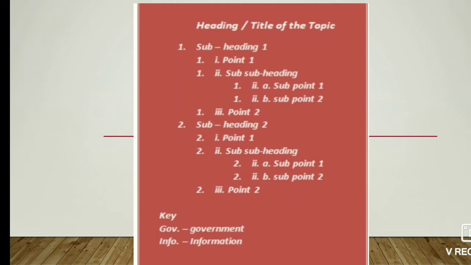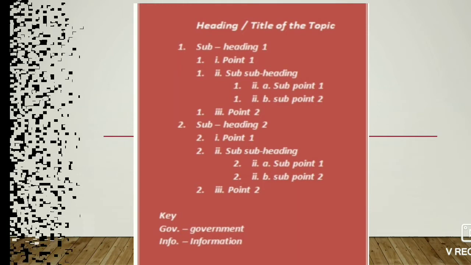And here is an example: if you have to write government, you only write GOV, and after that you write the full form, government. So the short form and the long form you have to write in the keywords. At last you have to write the summary of this passage.